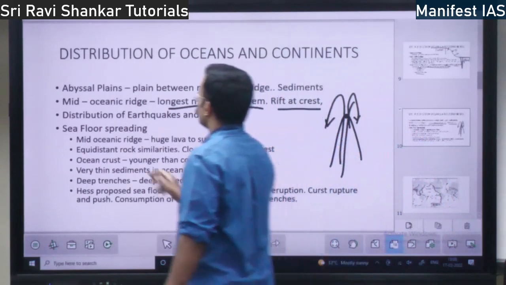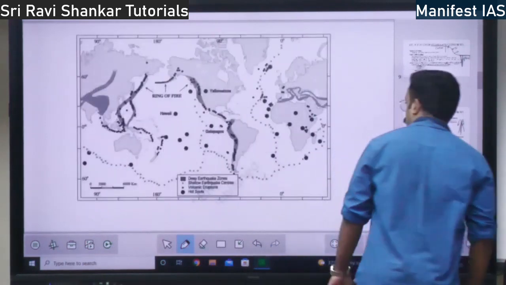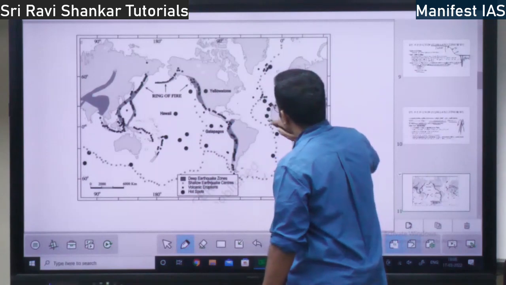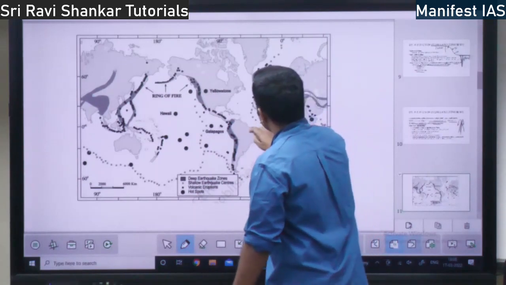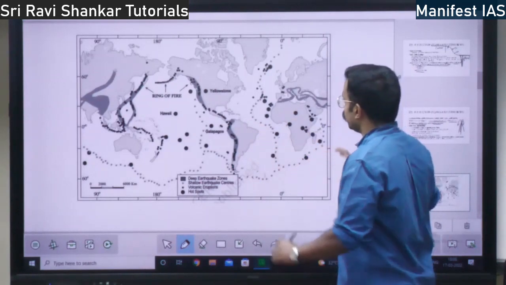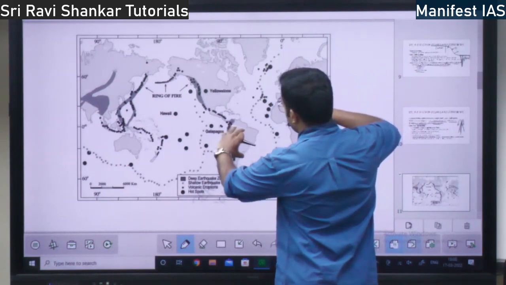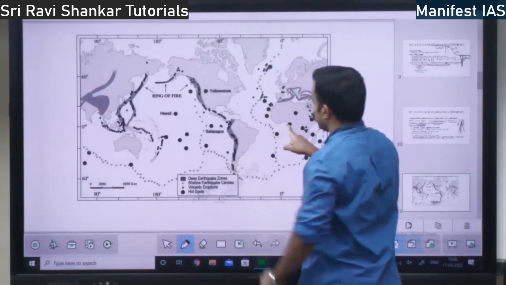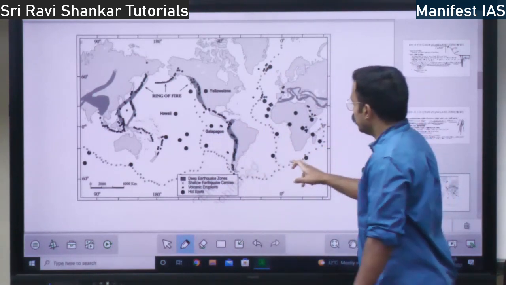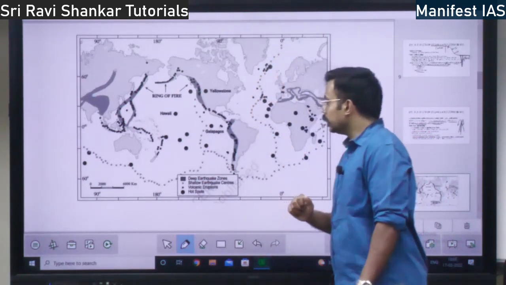Next you have the distribution of earthquakes and volcanoes on the earth. How are earthquakes and volcanoes distributed? Where is the mid-oceanic ridge? See, this is the mid-oceanic ridge. This is South America, this is Africa. I told you about the jigsaw fit. If you take the African continent and the South American continent and fit them together, they will fit properly. This is the jigsaw fit given by Alfred Wegener. Then the mid-oceanic ridge is the longest mountain system.